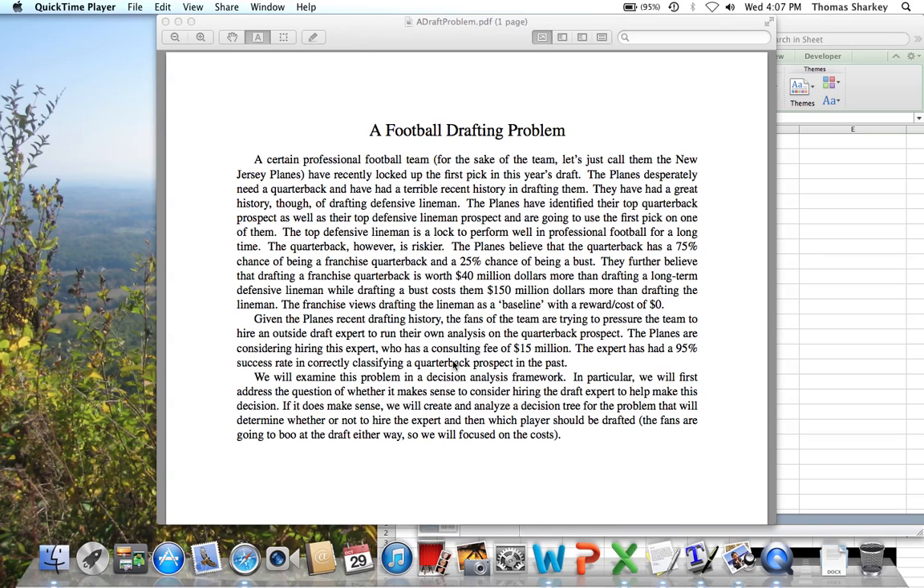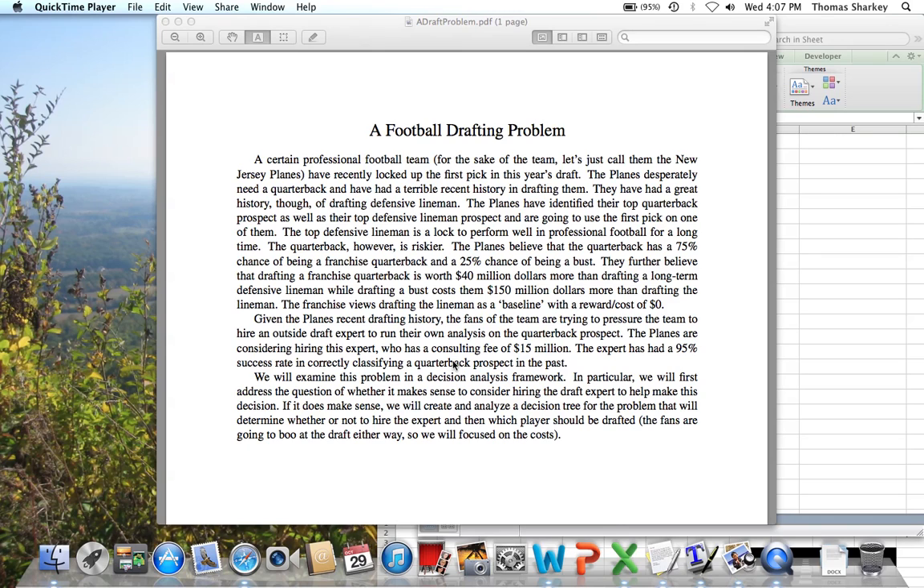Basically, just to not hurt any NFL team's feelings, we're going to focus on this fictional team called the New Jersey Plains. They've recently locked up the first pick in this year's draft. And basically what they're trying to figure out is, should they draft a quarterback or should they draft a defensive lineman?